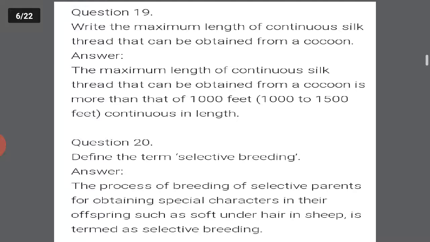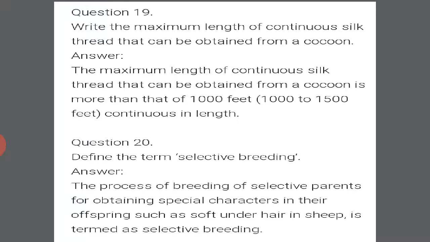Now, next question. Write the maximum length of continuous silk thread that can be obtained from a cocoon. Answer is the maximum length of continuous silk thread that can be obtained from a cocoon is more than 1000 feet.